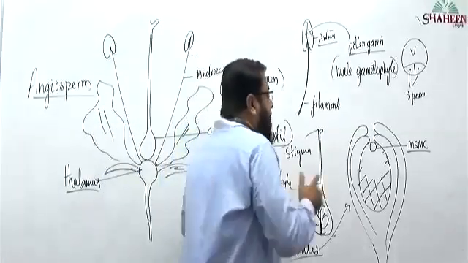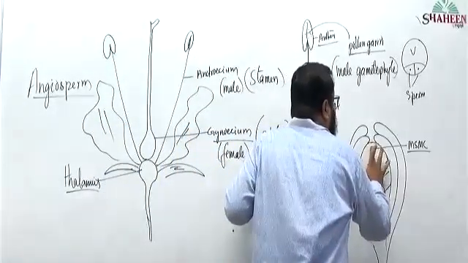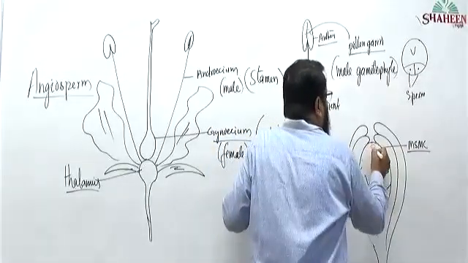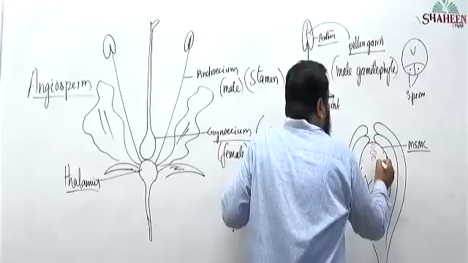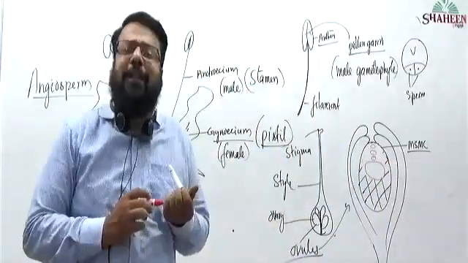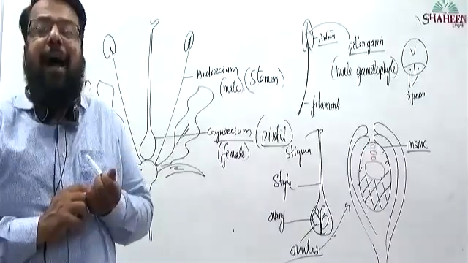Meiotic division produces how many cells? It produces 4 cells. Observe here, out of these 4 cells, I have drawn one bigger and 3 smaller.